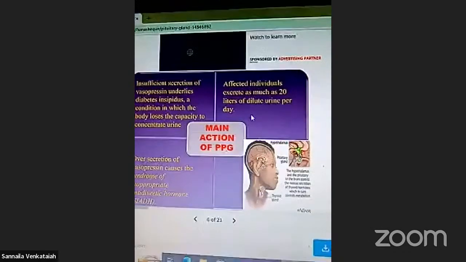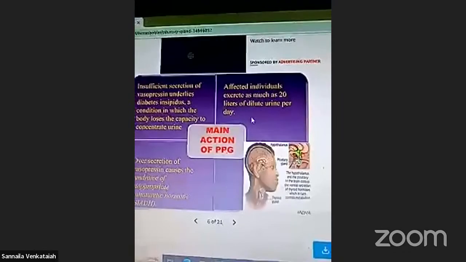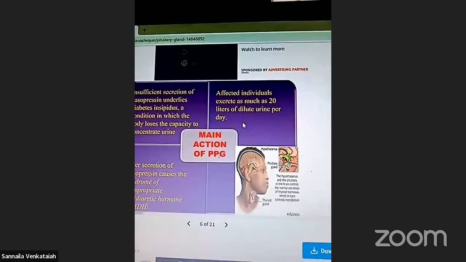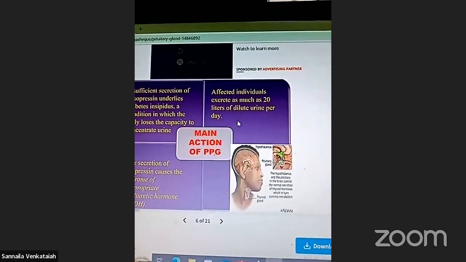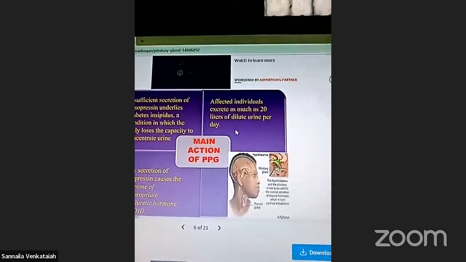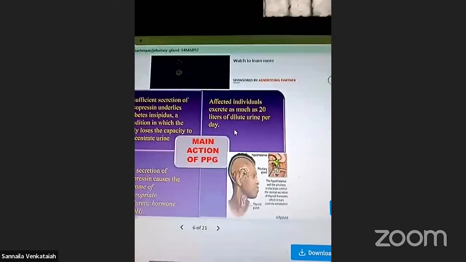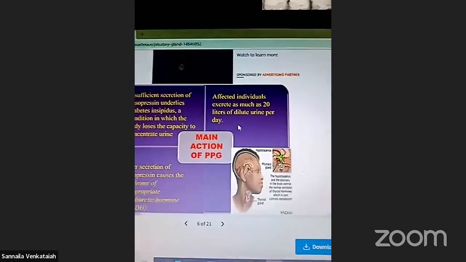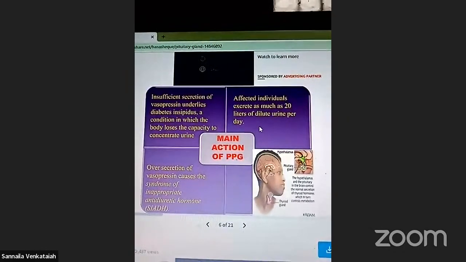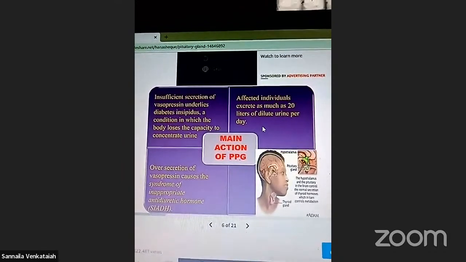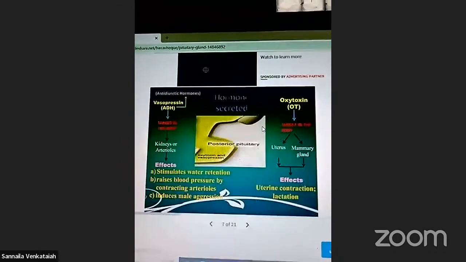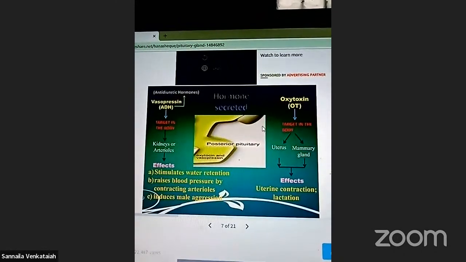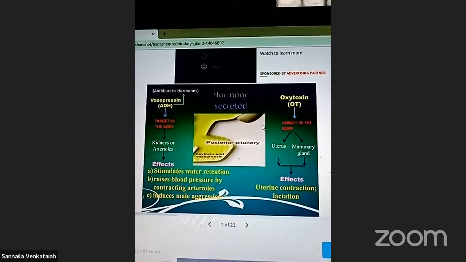And diabetes insipidus is a condition in which the body loses the capacity to concentrate urine. Next, over secretion of vasopressin causes the syndrome of inappropriate ADH. These relate to the anti-diuretic hormone, right? These are the vasopressin hormones.